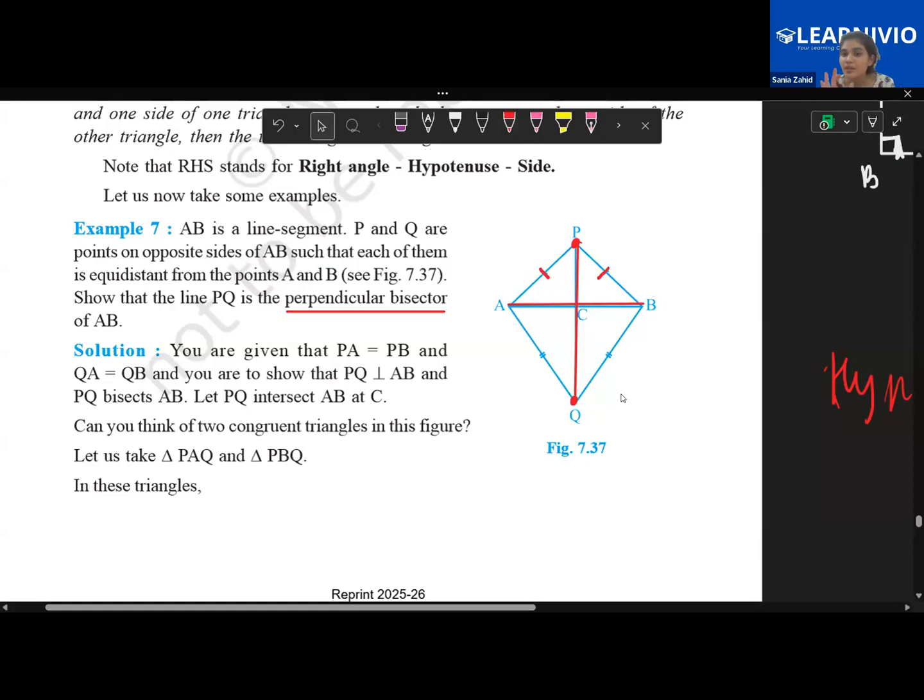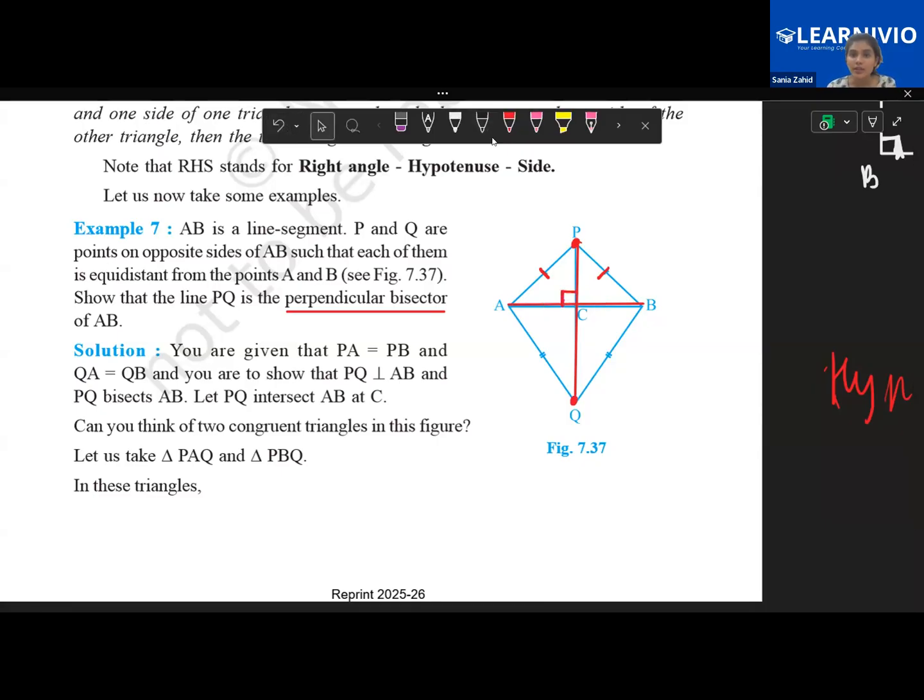So basically, you have to prove two things. You have to prove that this angle is 90 degrees. What I'm marking with black is what you have to prove, and what is given to you I'm marking with red. And you also have to prove AC is equal to CB. This is another thing that you have to prove.